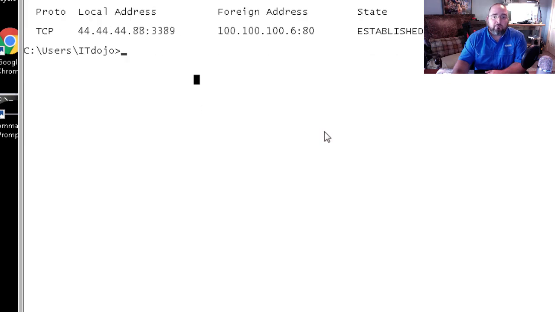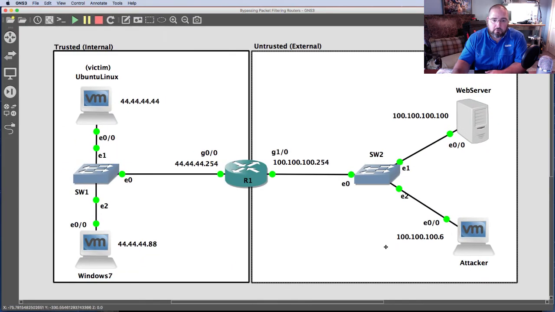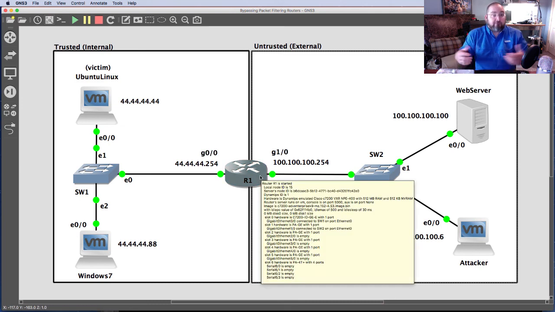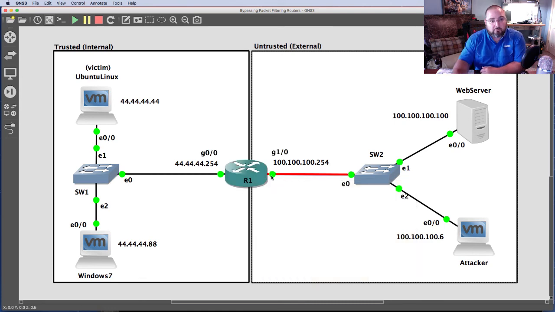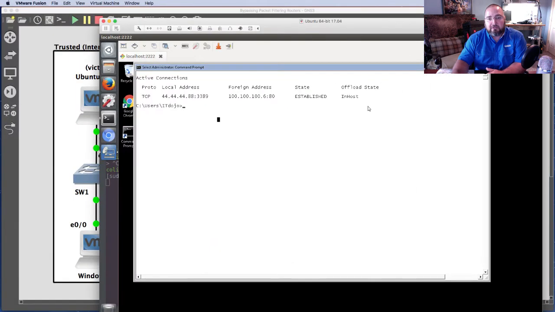So when my traffic was inbound on this interface coming from port 80, it met the conditions of the rule, so it was allowed in, which caused it to be delivered to this host on port 3389. Because remember, all we looked at was the source port for traffic coming in. When this host responds, its traffic is coming from port 3389 going to port 80, which meets the inbound rule that's on this gigabit 0/0 interface. And so by doing this, the attacker is able to completely circumvent the firewall rules.